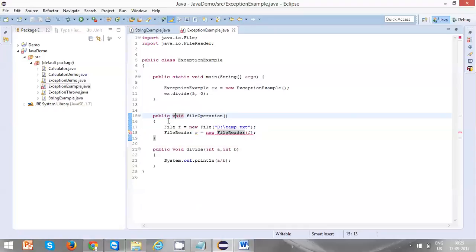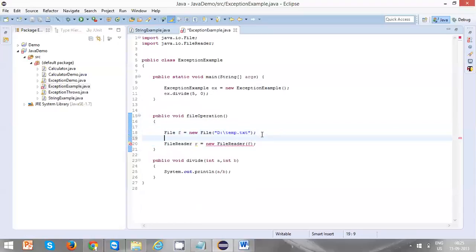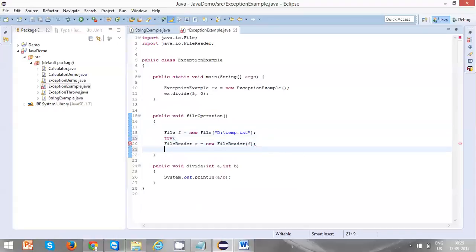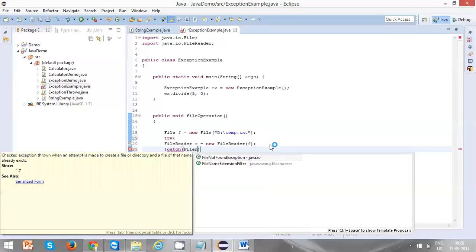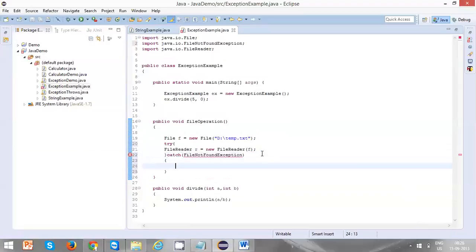How do you handle it? This is a piece of code which is going to throw an exception, so you can keep a try here, and you can keep a catch. What is that? FileNotFoundException.